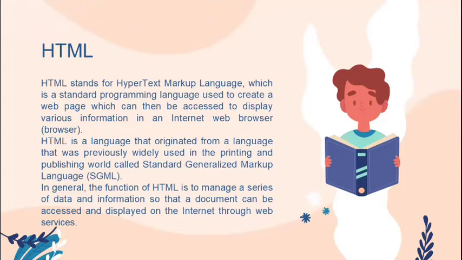HTML is a language that originated from a language previously widely used in the printing and publishing world, called Standard Generalized Markup Language, or SGML. In general, the function of HTML is to manage a series of data and information so that a document can be accessed and displayed on the internet through a web service.